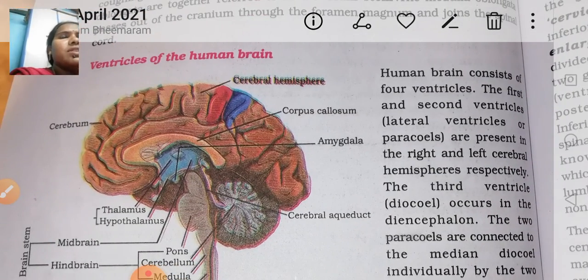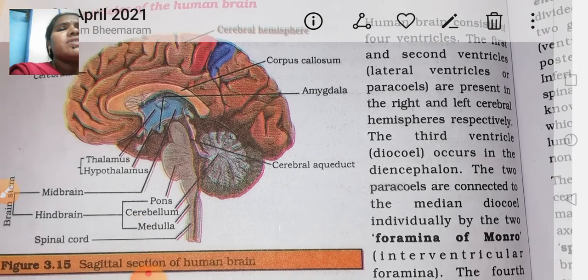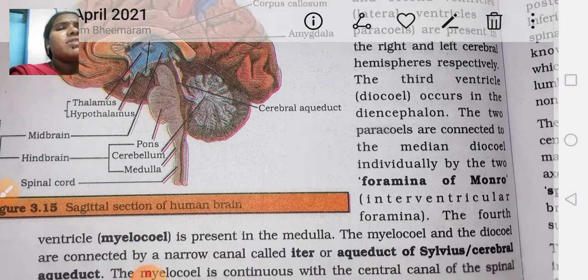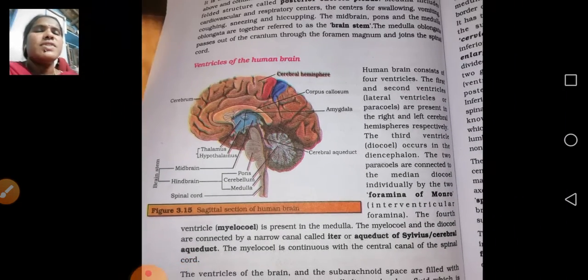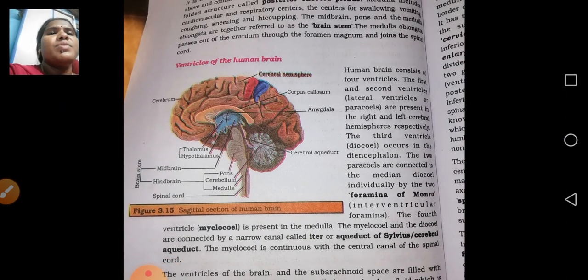How many ventricles are there? There are 4 ventricles. The first and second are the lateral ventricles. The third ventricle, the diocoel, occurs in the diencephalon, and the fourth ventricle, the myelocoel, is present in the medulla. So we'll see the ventricles of the human brain.